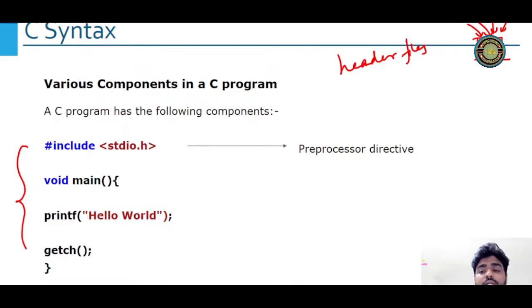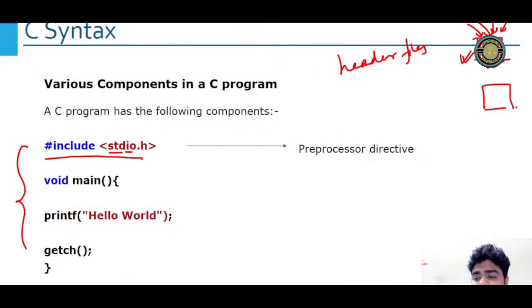So these things will help me write code in a very effective manner. Now to use this box, or this surprise package, I have to include it, or take permission from it. So the permission line is this: hash include stdio.h. This is the standard input output header file.